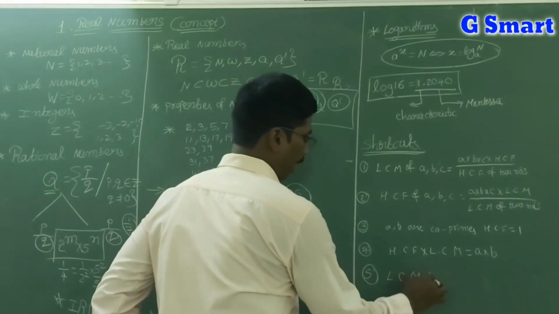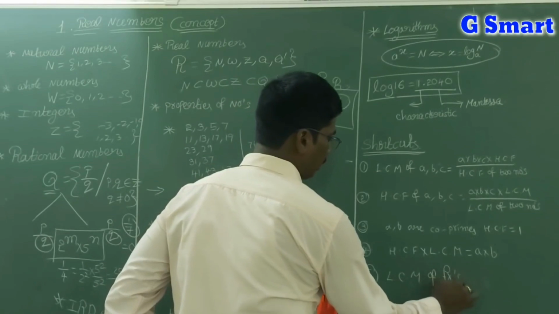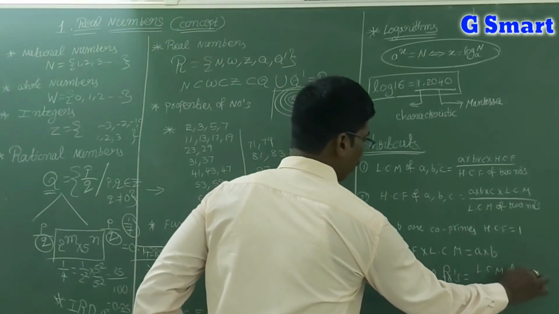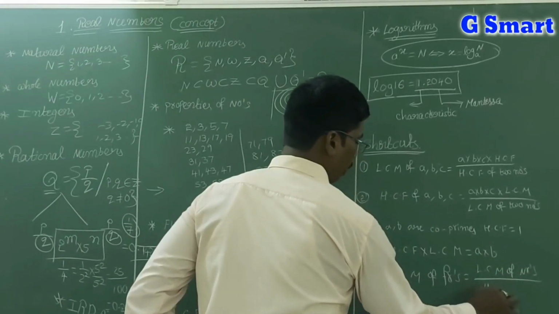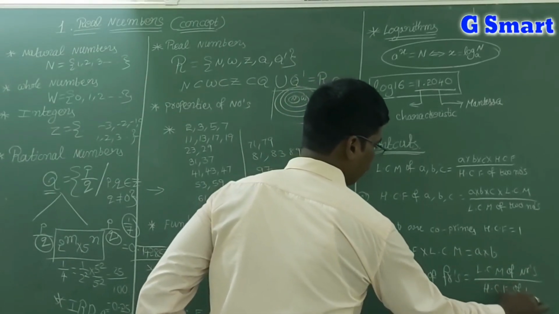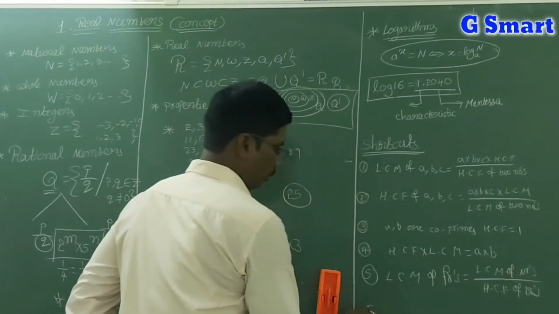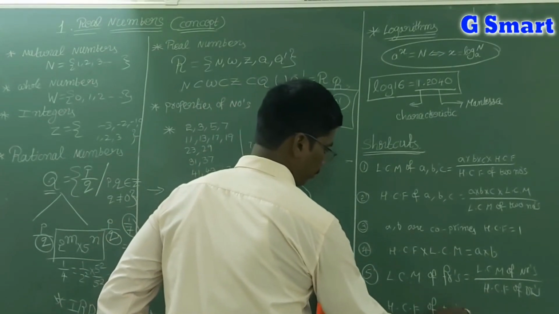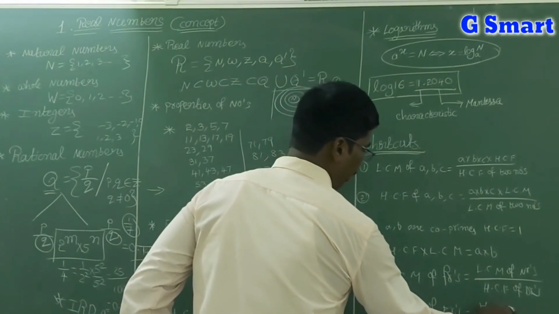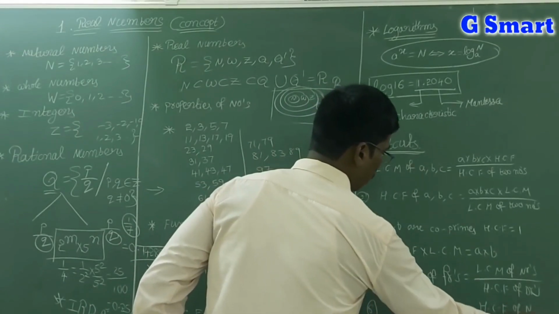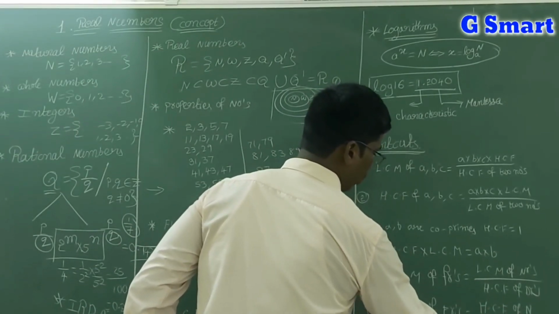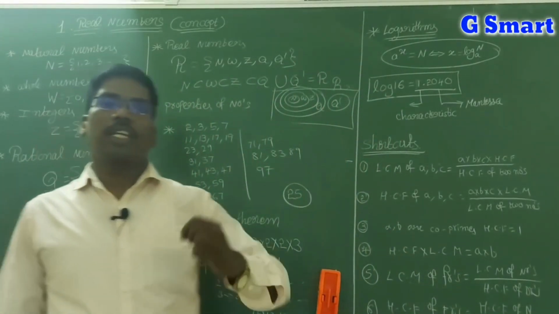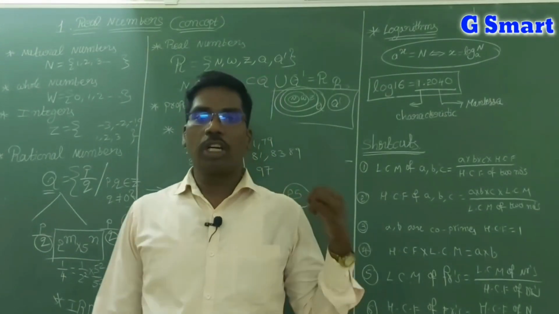LCM of fractions is equal to LCM of numerators by HCF of denominators. Like that. Sixth one, HCF of fractions is HCF of numerators by LCM of denominators. So like this, the first chapter real numbers has more very important concepts that I explained.